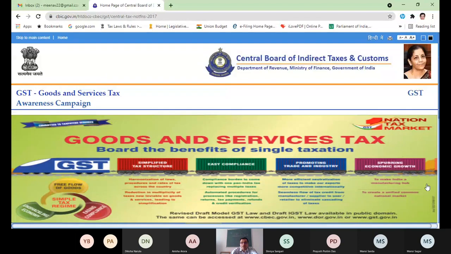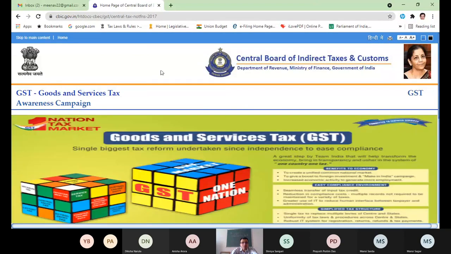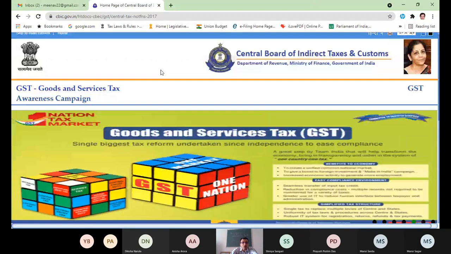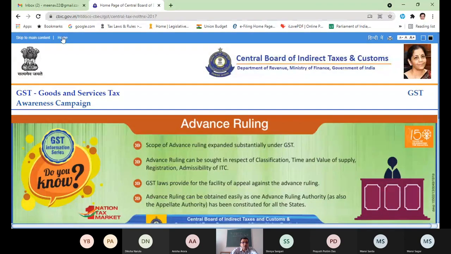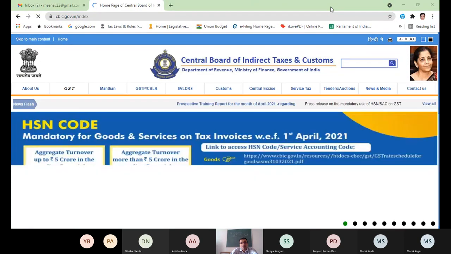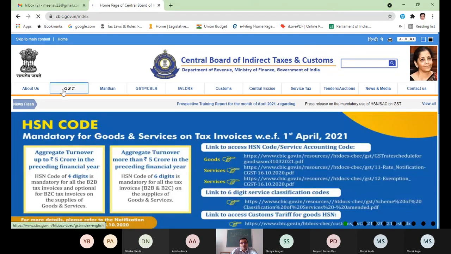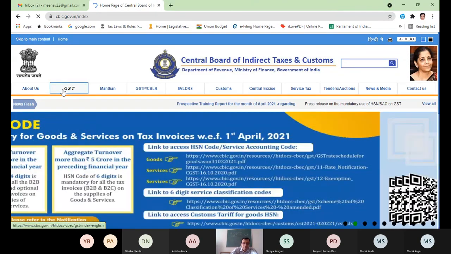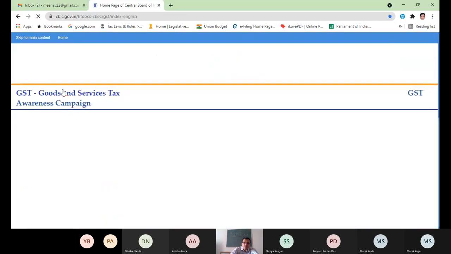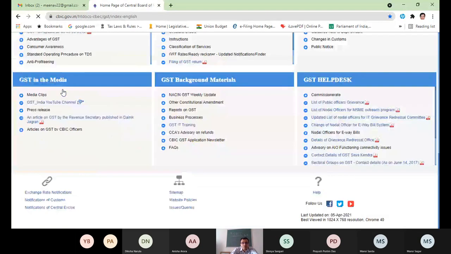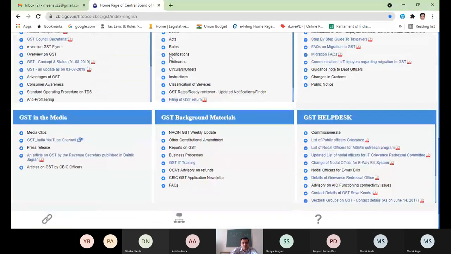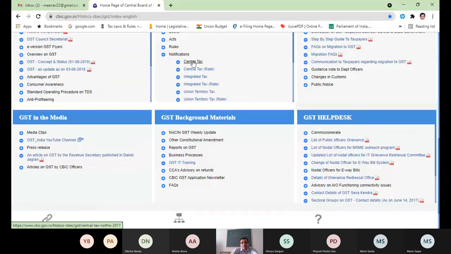I hope this site is visible. This is the website of CBIC. GST. Notifications, central tax.